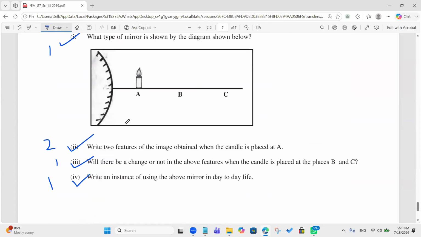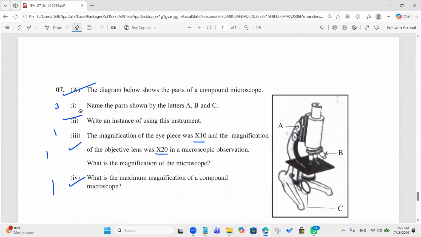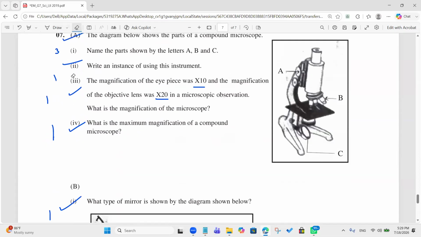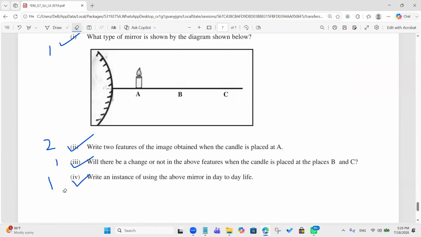So for the features, and for the magnification also, I will give only 1 mark, otherwise I can't make your marks to a final. So 3, 1, 1, 1, that's 6 marks, and 7, 8, 9, 10, 11. We answered all the questions, and please comment your marks in the chat or send me a WhatsApp message.